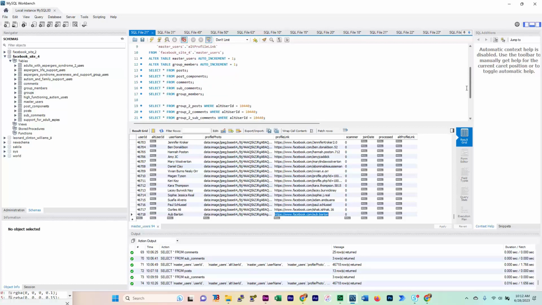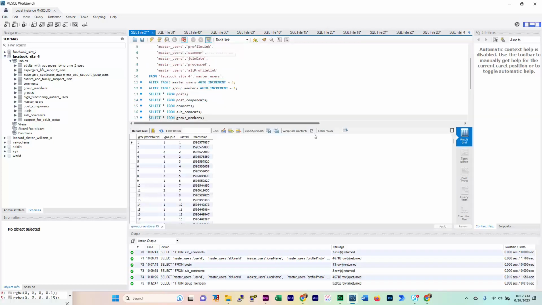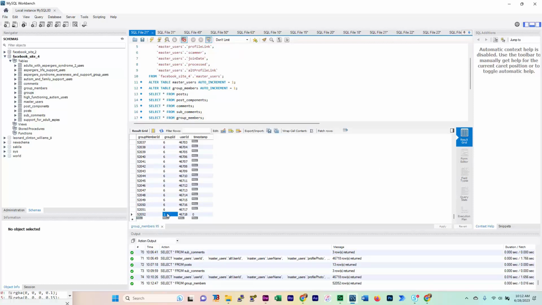Now, the next entry it makes is an entry into the group members table. Okay, so this is group 1, high functioning autism awareness and supports, and Ob Barton is here. We don't have his timestamp; it's entered as 0. So Ob Barton, user ID 46718, now has an entry for group 1.